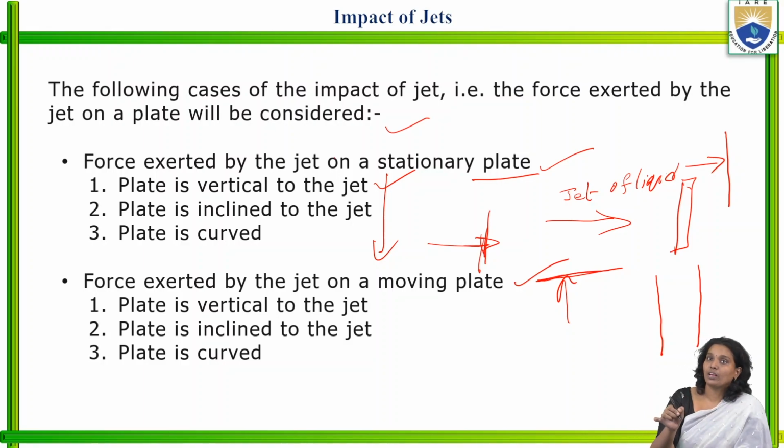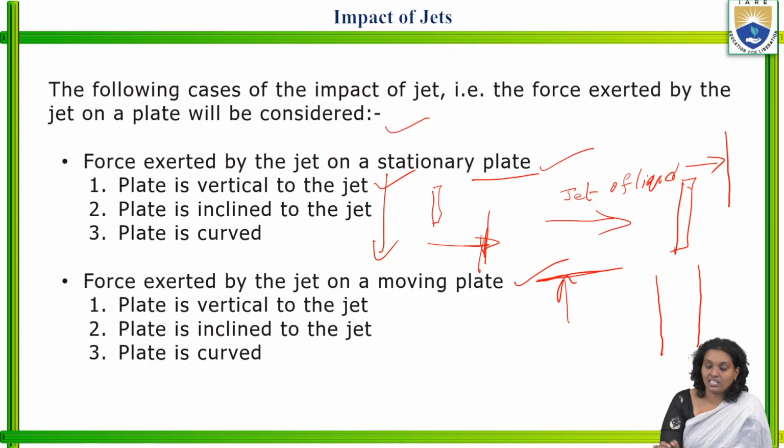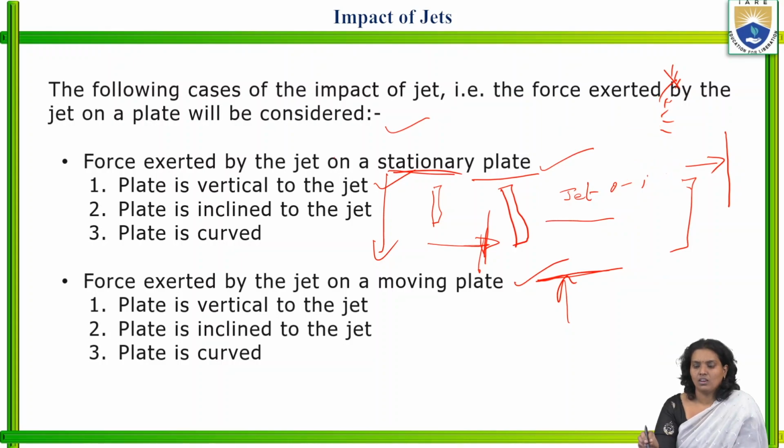Based on the plate, we are understanding how the force is exerted by the jet on that stationary plate. The plate is not in a moving condition. Whenever the jet of water is moving in this way and this plate is stationary, it means it is fixed. There is no movement in that plate. So the plate is vertical to the jet of water like this. This is one of the conditions we may understand.